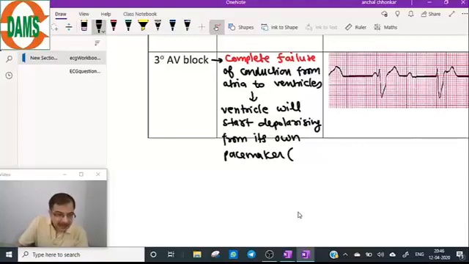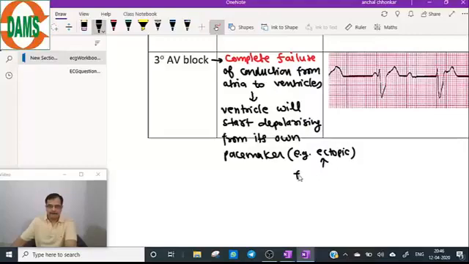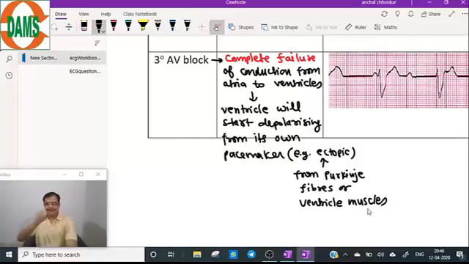That pacemaker can be the Purkinje fibers. Yes, ectopics. Ventricle muscles.